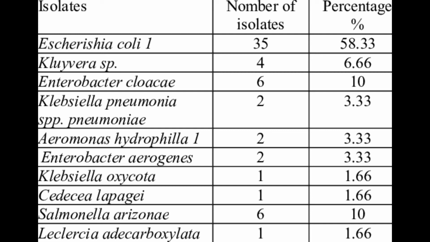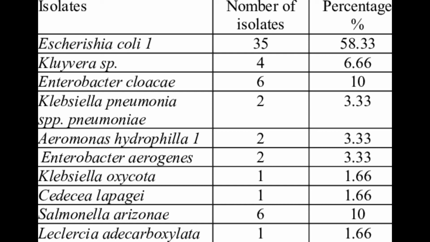Now reading and interpretation. The reading on the left side is for the slant, while the reading on the right side is for the butt. ALK equals K, for example alkaline over acid. Only glucose is fermented, where the slant is pink but the butt is yellow. Then that's the alkaline over acid.